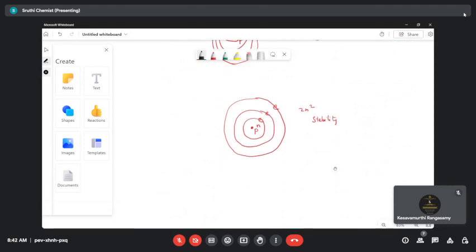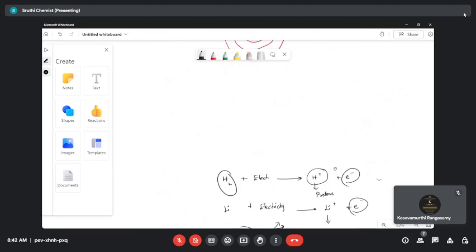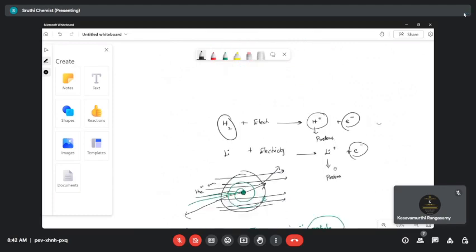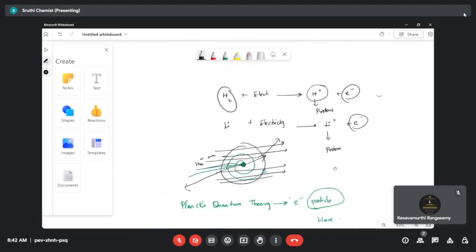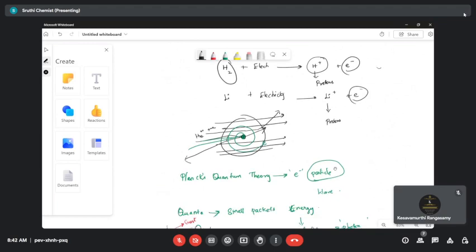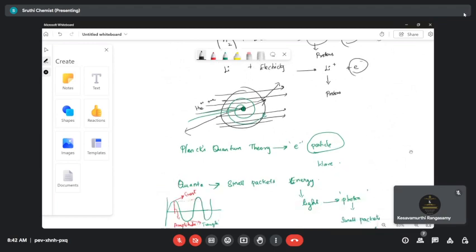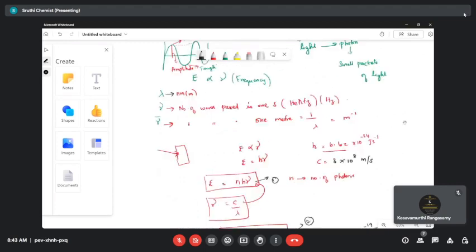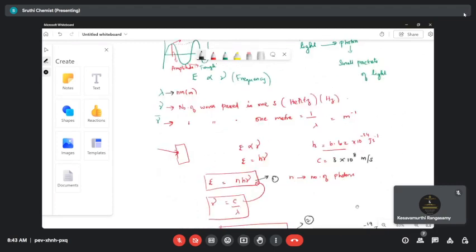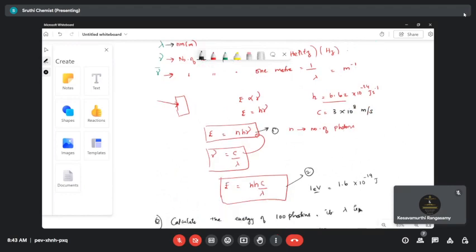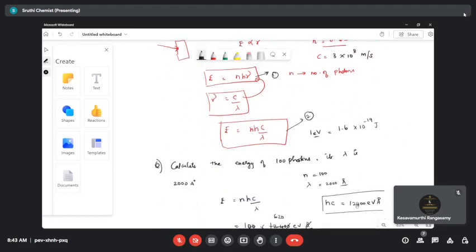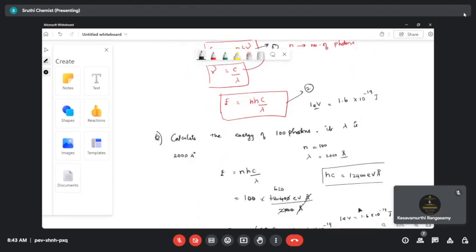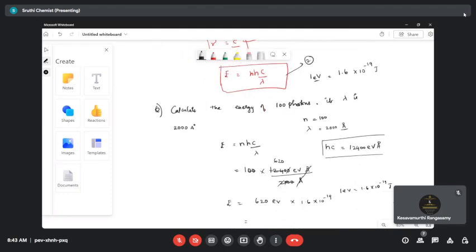For the wave nature, de Broglie's concept, the Davisson-Germer experiment, and the Heisenberg uncertainty principle all prove that the electron has a wave nature. But experimentally, it is done by the Davisson-Germer experiment. In the Davisson-Germer experiment, he is passing the electrons through a slit.